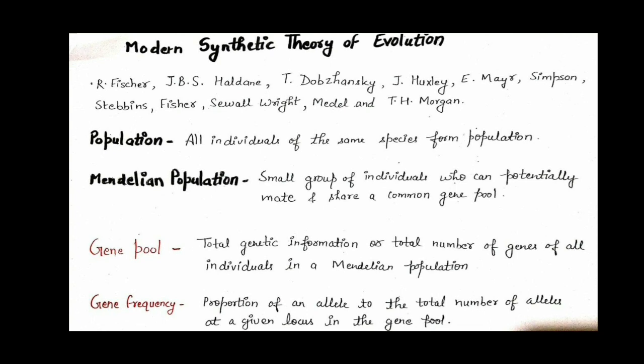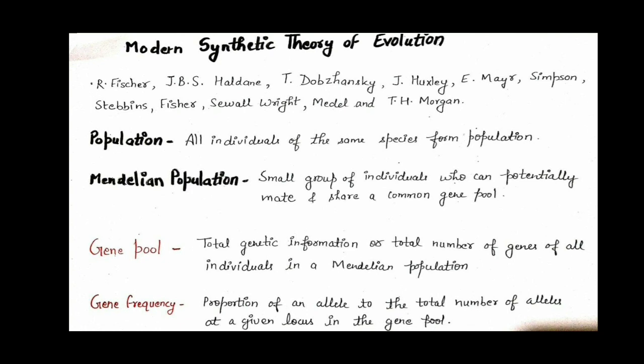The first is population. Population means all individuals of the same species. For example, we humans are one species, so all human beings constitute one population. Second example you can take of any organism. For example, dog. Dog is a second species and all the dogs constitute one population.